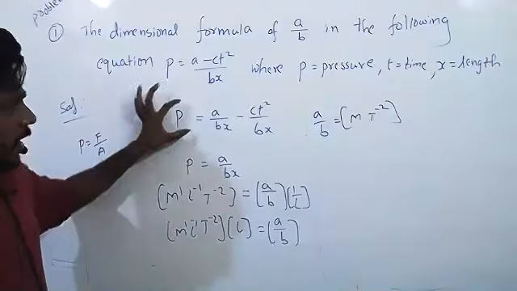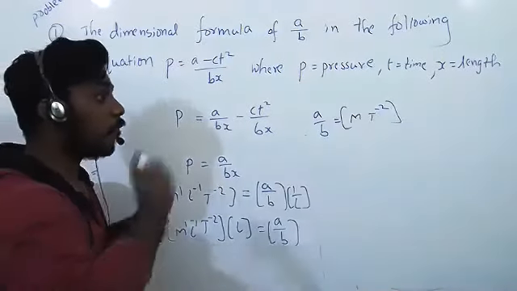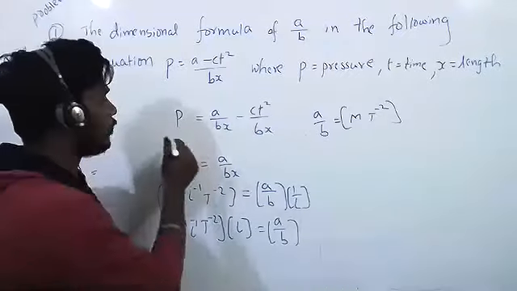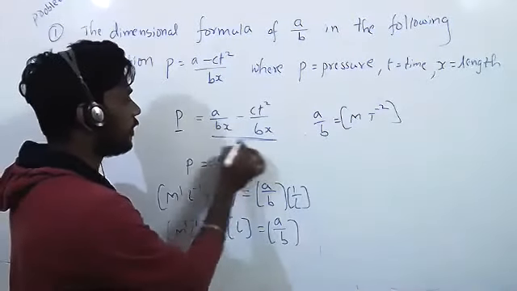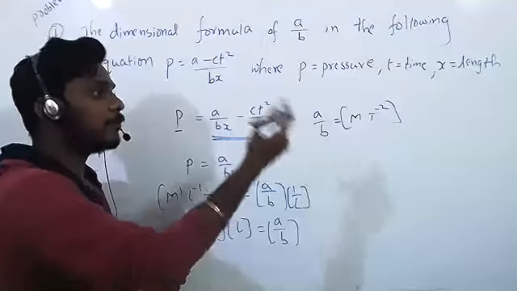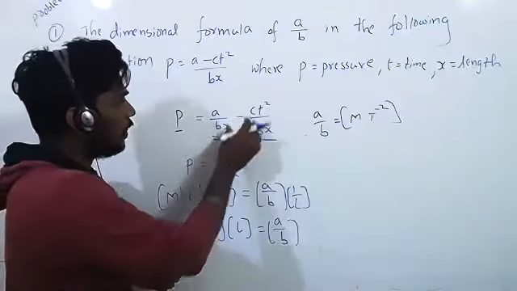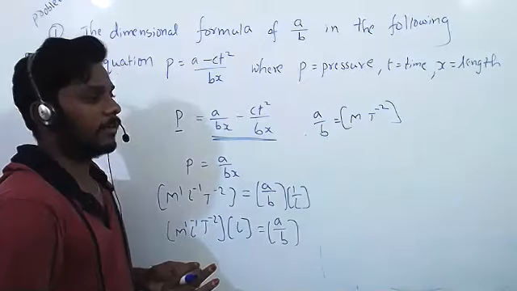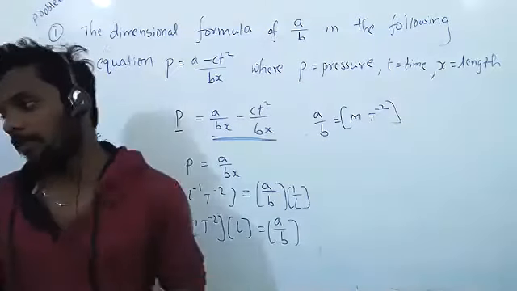Listen, that's what principle of homogeneity you should remember. We can equate similar terms. So it is equal to this, right? If it is pressure, it is also pressure. And we can subtract only similar terms. So total pressure, that means it is also pressure and it is also pressure. Okay, sir. Got it?